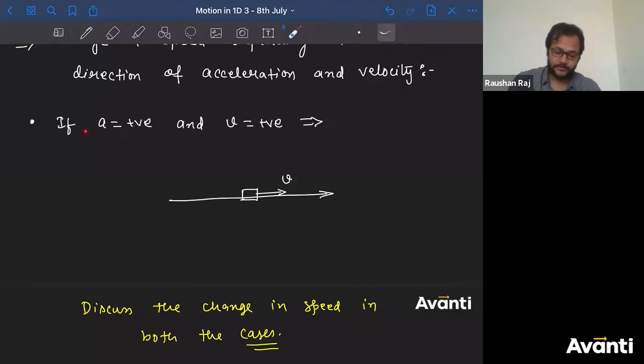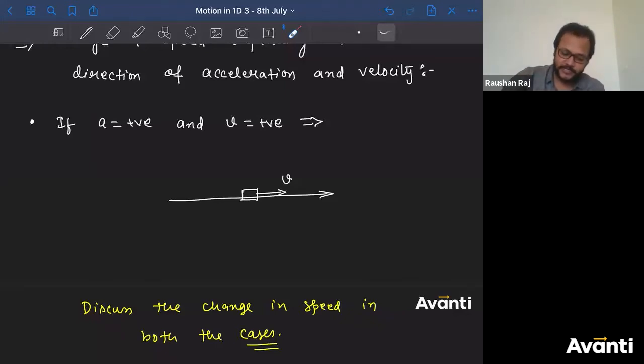However, I have not taught you this, but I'm expecting that you know the meaning of acceleration and what is the cause of acceleration. Tell me, how does a body get accelerated? What is the cause of acceleration? Which physical quantity causes acceleration? Yeah, force, right? Force is the responsible cause here. Force will cause an acceleration.